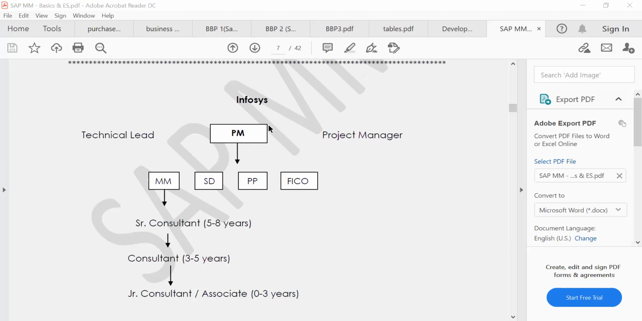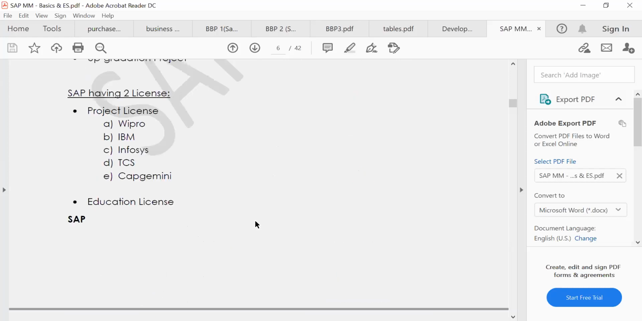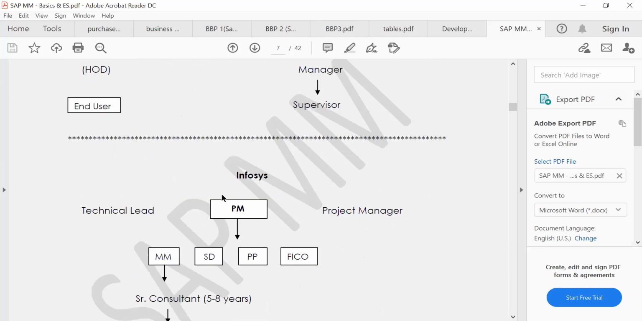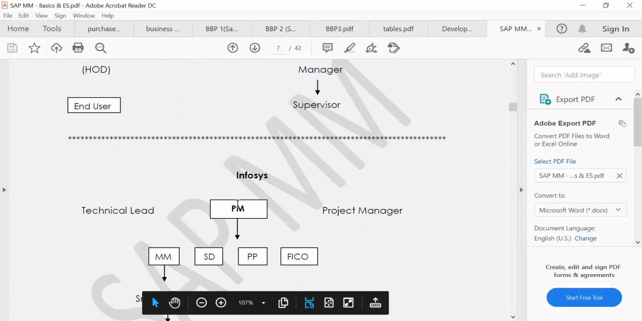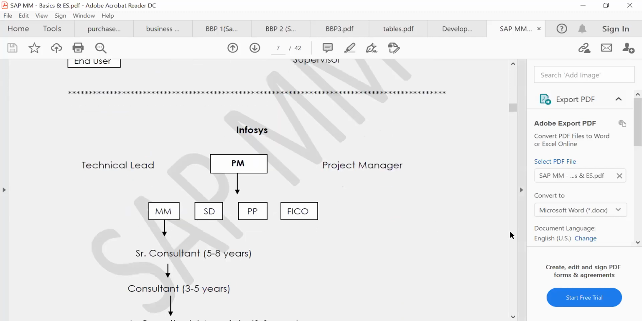How will the hierarchy go? For example, if you are hired as an MM consultant at Infosys, we have different modules, right? Under all modules, one project manager head will be there. He is managing the project. If we are getting any project, if we get an implementation project, the project manager is responsible for all these things. So he will hire all consultants; he is responsible for that project. If you get a support project, again a project manager will be there for your support project. Whichever project you are getting, we will have one project manager. Under that, all consultants will come.